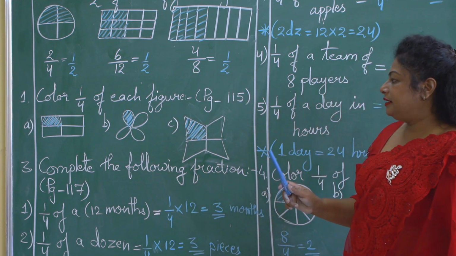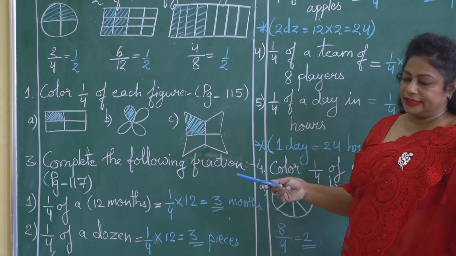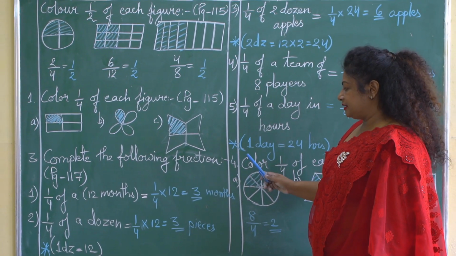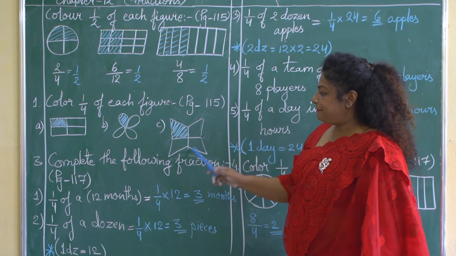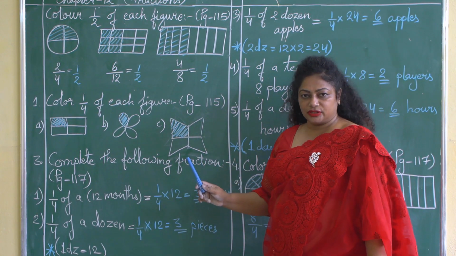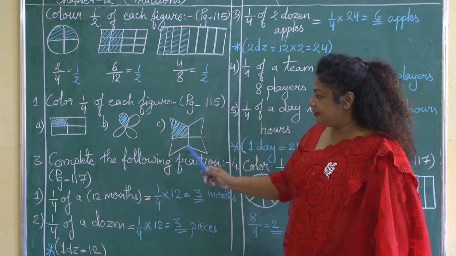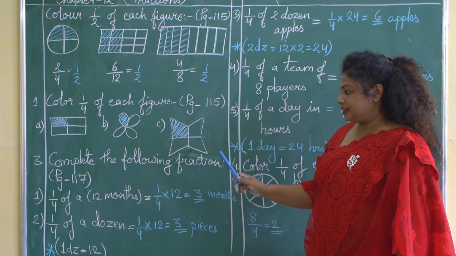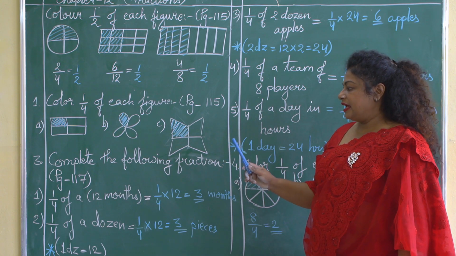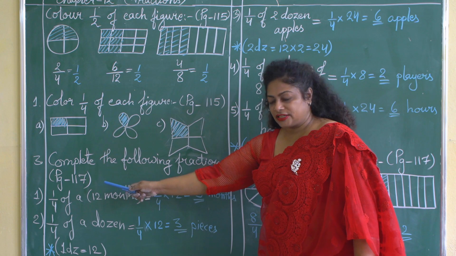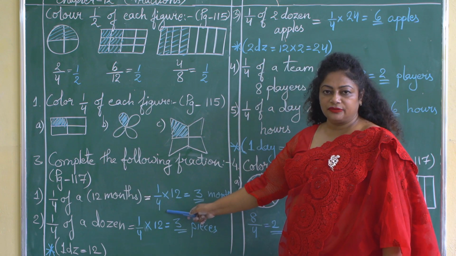Now let us come to the next question. Next question is complete the following fraction given on page number 117. Let us solve the first question of page number 117. 1/4 of a 12 months. Again we will solve it as we have solved earlier. Like first we will write this fraction 1/4. I have written the fraction 1/4.